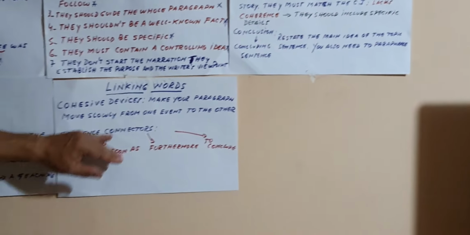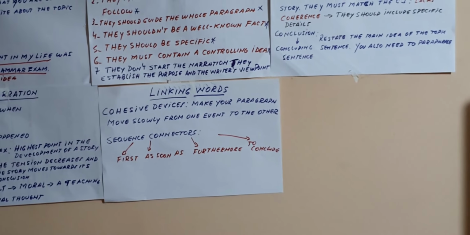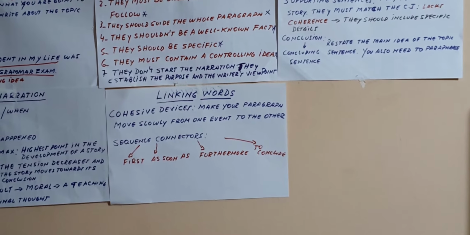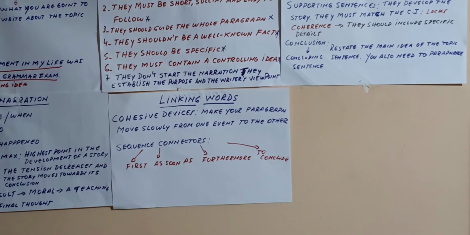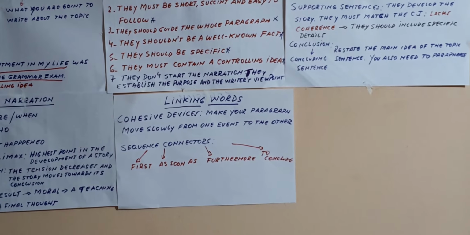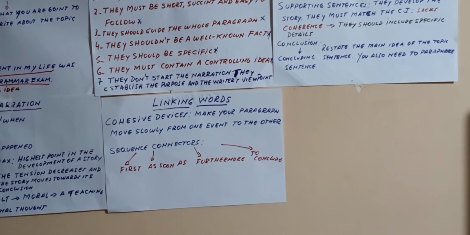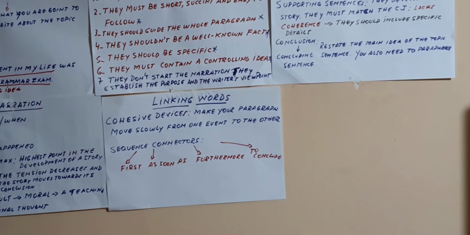Which are the linking words? When we talk about linking words, we are going to talk about cohesive devices, that is to say, cohesion. In writing, we talk about coherence and cohesion.